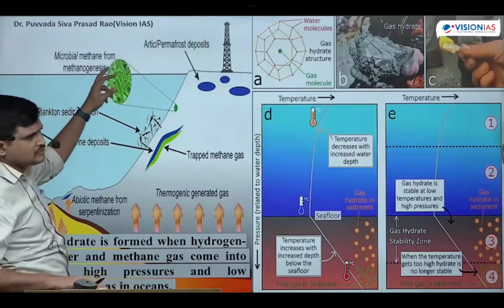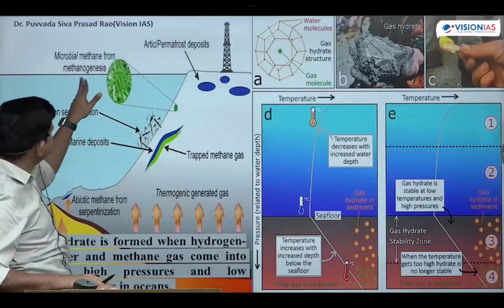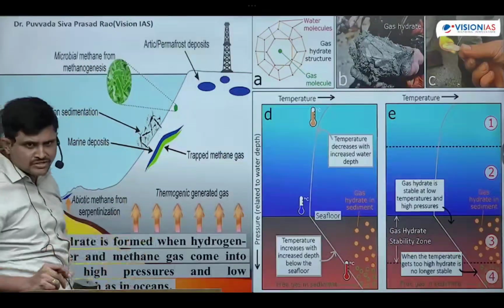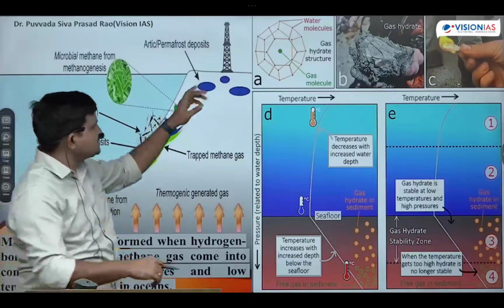What bacteria generally? Methanogenesis bacteria. That is microbial methane from methanogenesis, methane bacteria. We call them methanogenesis bacteria. Like that, methane will be released from the decomposition and degradation, and it will be trapped in the deeper layers of the oceans as well as in polar regions.